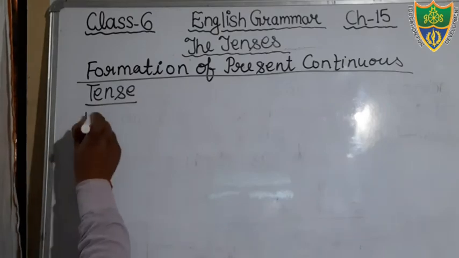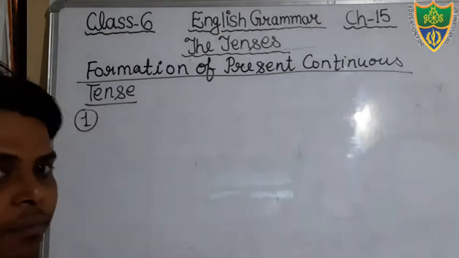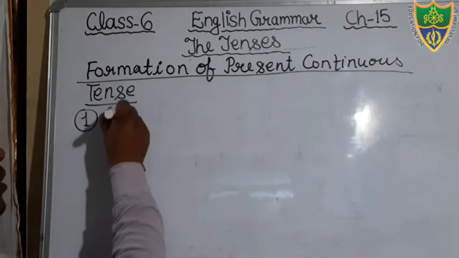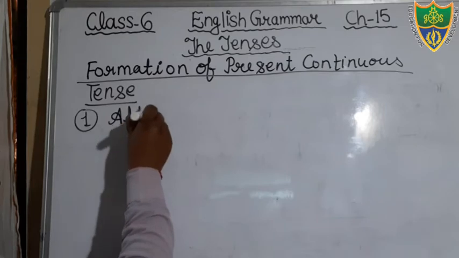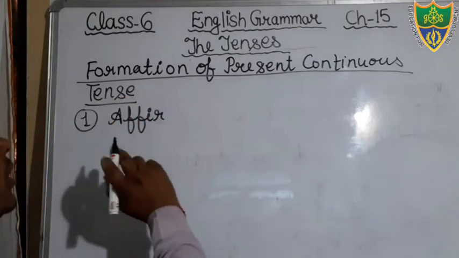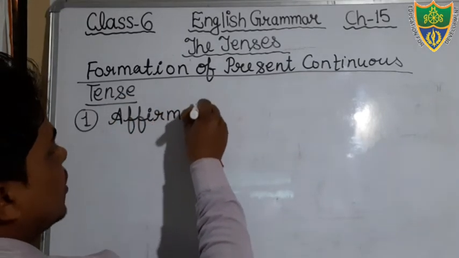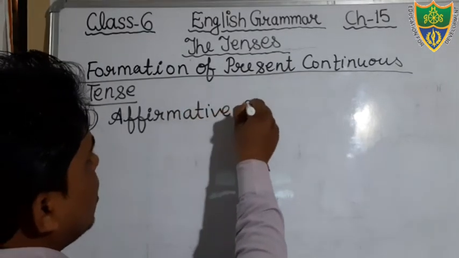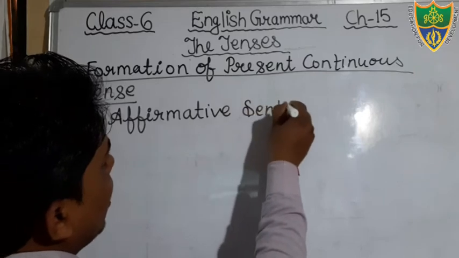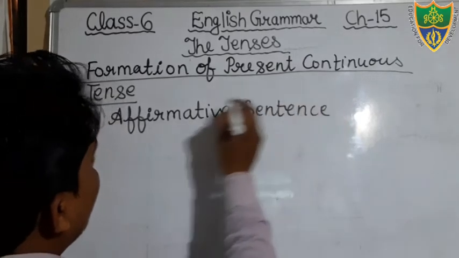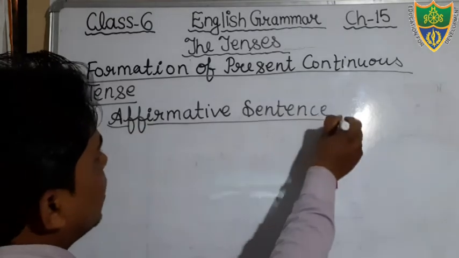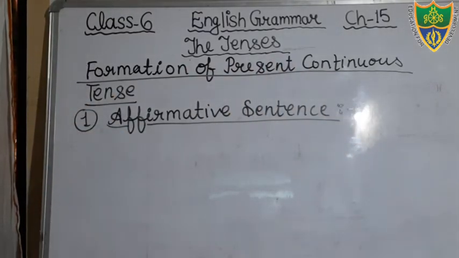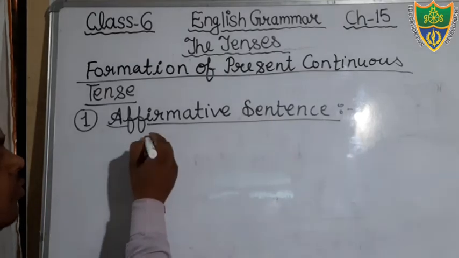Each tense can be written in three forms: affirmative form, negative form, or interrogative form. Just see. First of all, we will discuss the affirmative structure. Affirmative is positive. There is no negative word. Affirmation or affirmative sentence. And you will also write in your notebook all these things which I am writing. Okay, just see. First of all, we will discuss the affirmative sentence and its structure.